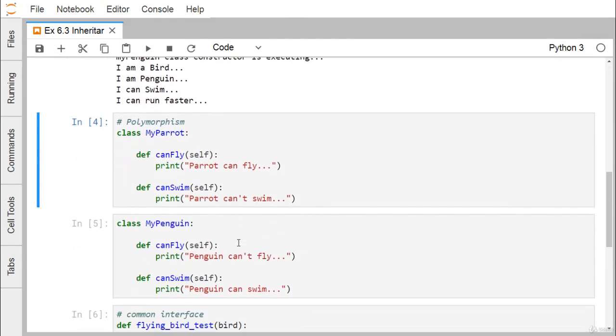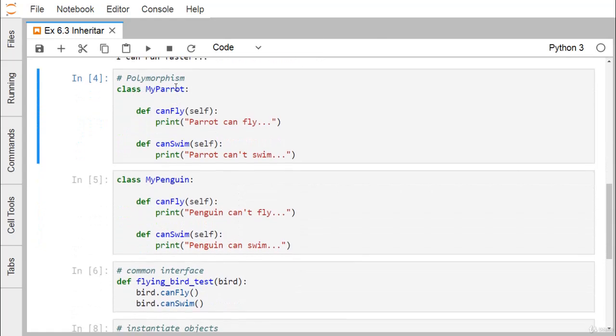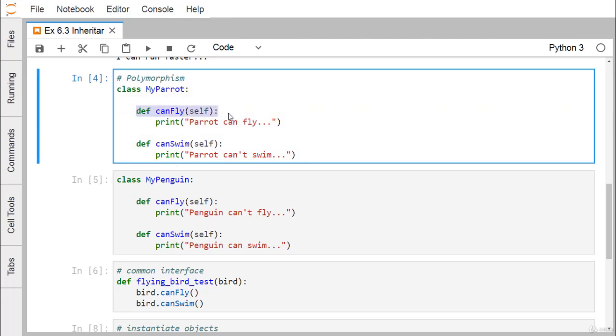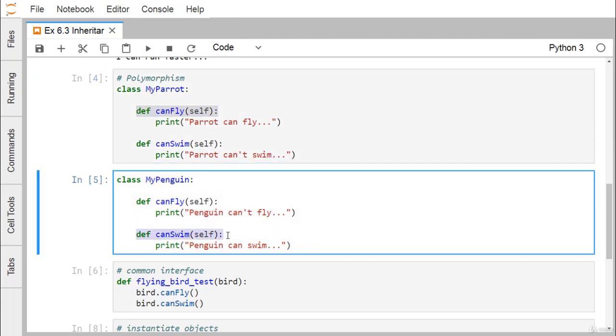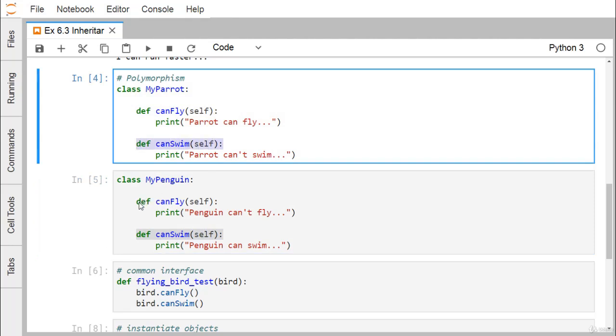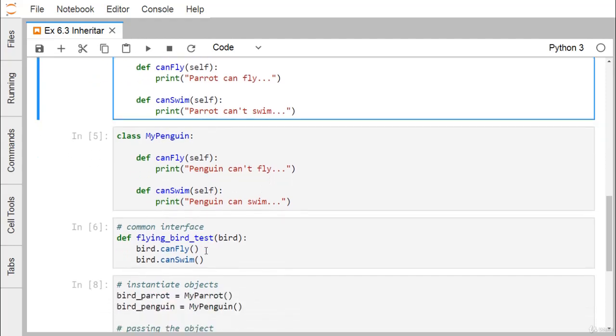So let us go for another example. We have one class, myParrot, with canFly and canSwim. Obviously a parrot can fly, but a parrot can't swim. I have another class, myPenguin, which has two methods with the same prototype: def canFly self and def canSwim self. Here the penguin cannot fly, but the penguin can swim. Now we have one common interface, that is flyingBirdTest.